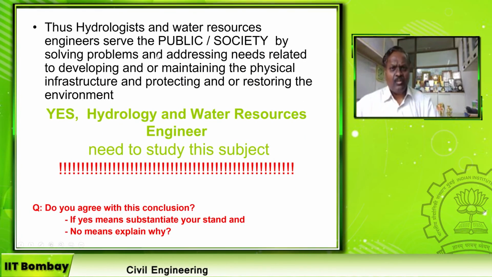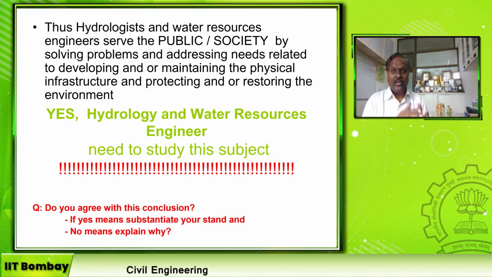Thus, hydrologists and water resources engineers serve the public or society by solving problems and addressing needs related to developing and or maintaining the physical infrastructure, that is, water related physical infrastructure, and protecting and or restoring the environment. So a water resource engineer doesn't work for his own need or a single person's need; he works for the society.